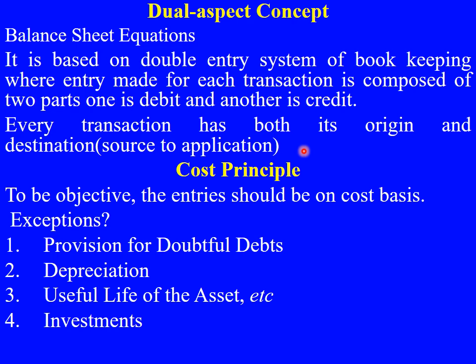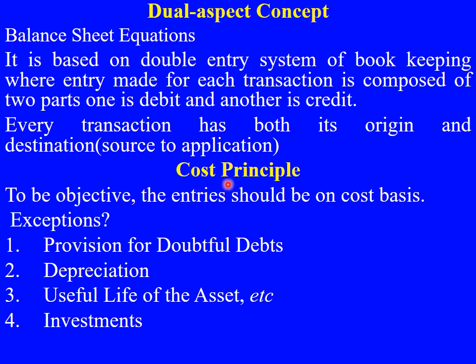One is acquisition of asset, another one is payment of cash. So every transaction has both an origin and a destination, both a source and an application of funds. So both the transactions we have to record. That is as per the dual aspect concept. You cannot only record the acquisition of the machine; along with that you need to show how much amount has been paid for that. So that is the concept of dual aspect.